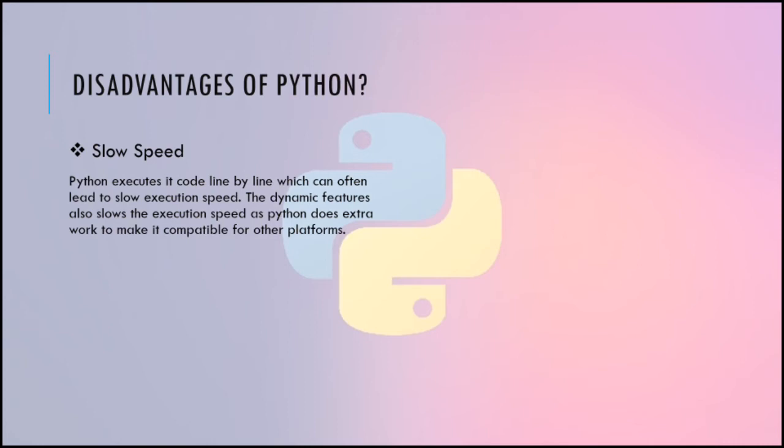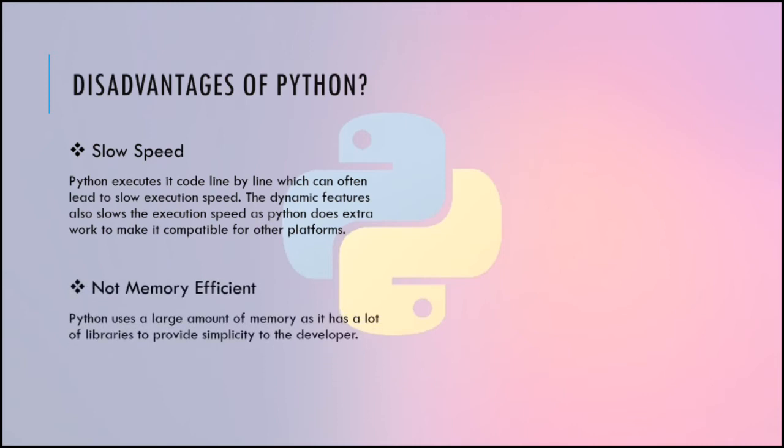What does this mean? The code, when executed on Python, is executed line by line, and if there are thousands of lines of code, the program slows down because it reads one line, second line, and third line. Most of the compilers do this, but as it is dynamic in nature, it has to declare data types, it has to declare variables, and then it has to do some extra work to work on every platform. So this slows the process down. This is one of the disadvantages.